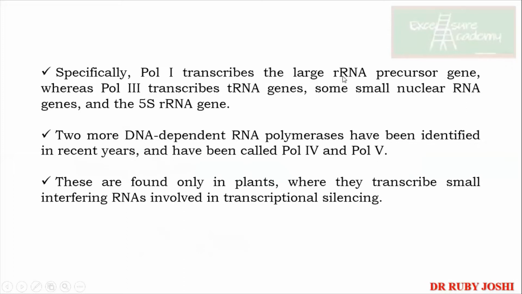So Pol1 transcribes your rRNA, Pol3 is for your tRNA and other small nuclear RNAs. Then there are two more polymerases called Pol4 and Pol5. They are found in plants, and are meant for the interfering RNAs. You must have heard about the silencing RNA, siRNAs, with the small s. Yes, those are transcribed by your RNA polymerase 4 and 5.